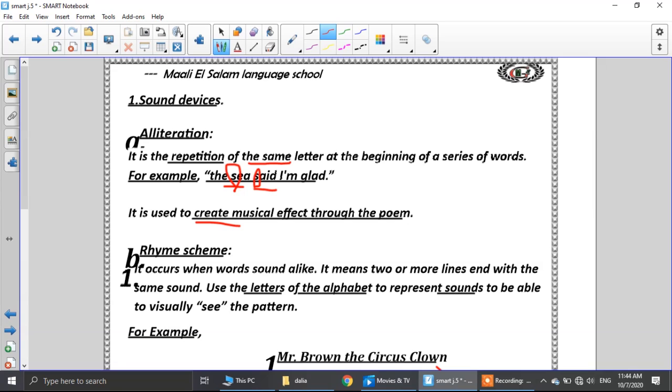musical effect through the poem. So what is the effect for the alliteration? It creates a musical effect through the poem. Again, alliteration, what's the meaning of alliteration? It is the repetition of the same letter at the beginning of the word. As we see here, sea and said. And it creates a musical effect through the poem.